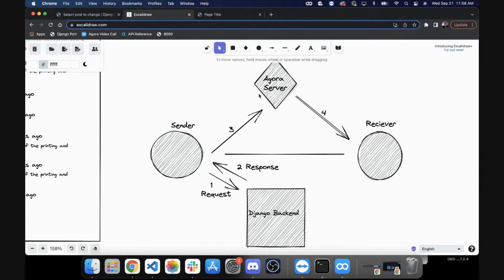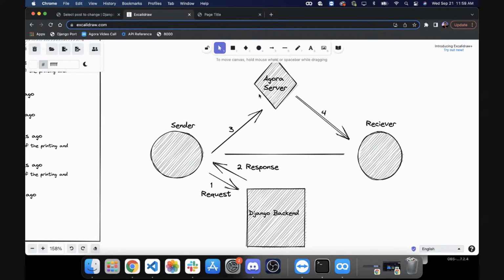So rather than building the socket connection ourselves, and if anybody doesn't know what a socket connection is, think of it like an email versus a phone call. When you email someone, you send them a request, they get that message, and then they send something back. Whereas a WebSocket is more like a phone call, where once that connection is established, you have an open connection. That's how on Facebook, when you're chatting or texting someone, you get that response immediately without refreshing your browser. Essentially, two-way communication.